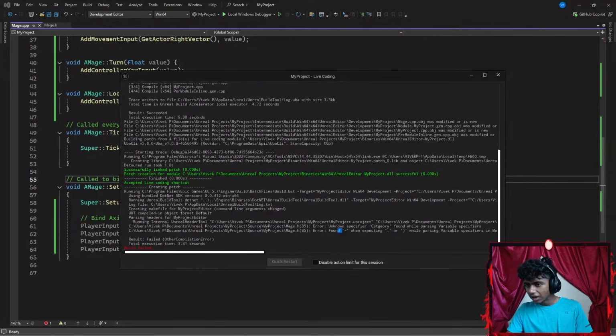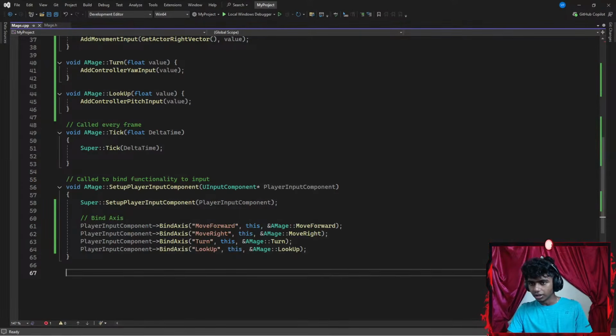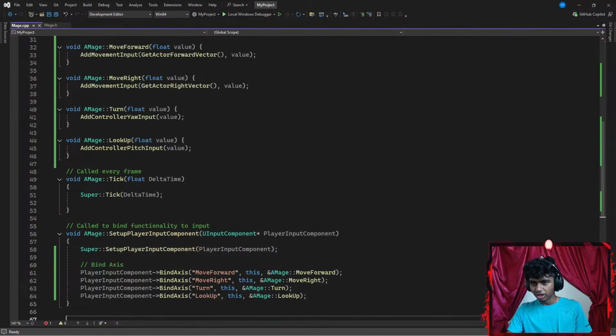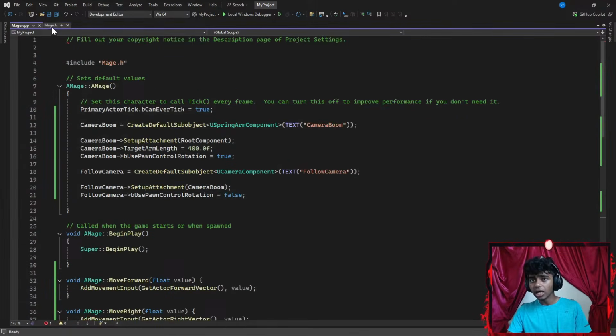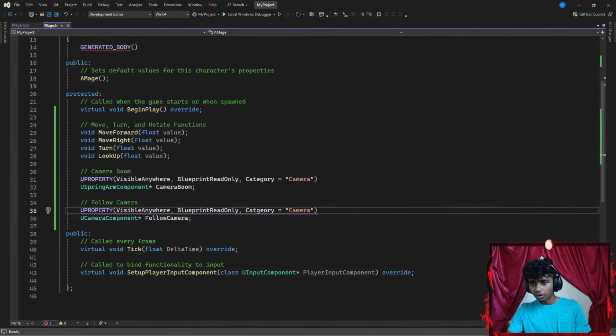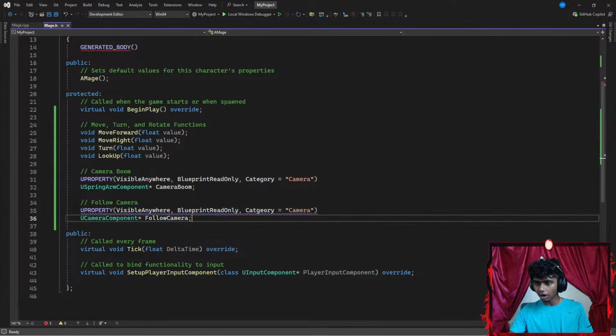So it says found equal to when expecting a colon. Okay, everything here is correct. Everything up here is correct. Stuff here is correct as well. Let's go to my mage. Okay, something here is wrong. Let's see. So I have view property visible anywhere, blueprint read only, category is going to be equal to camera. Okay, apparently something is wrong here.